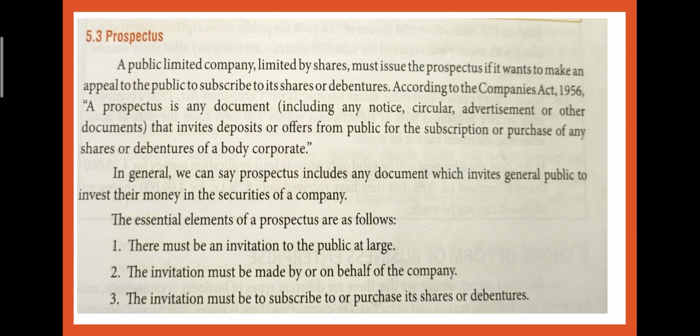In general, we can say a prospectus includes any document which invites the general public to invest their money in the securities of the company. And the main essential elements of the prospectus are three. There must be an invitation to the public at large. Open invitation होना चाहिए public को. It must be made by or on behalf of the company. Invitation should be from the company side or on behalf of the company. And the invitation must be to subscribe shares. Invitation कुछ और नहीं होना चाहिए. It should be only related to the subscription of shares or debentures of the company.